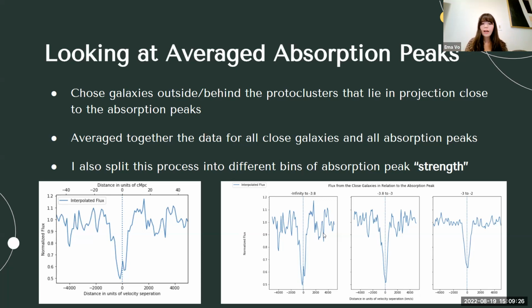The strongest bin I have here is all the way on the left, the most strong one. It has -infinity to -3.8. As you can see, it goes pretty close to 0. It's a pretty strong absorption bin. The next one is -3.8 to -3. You can see a little bit of disparity in the bottom of the peak. It's a bit less, but it still is a good amount of absorption. And then the next one, you can really see the difference, where it's -3 to -2. You can really see that it's a lot weaker of a bin compared to the rest of them.